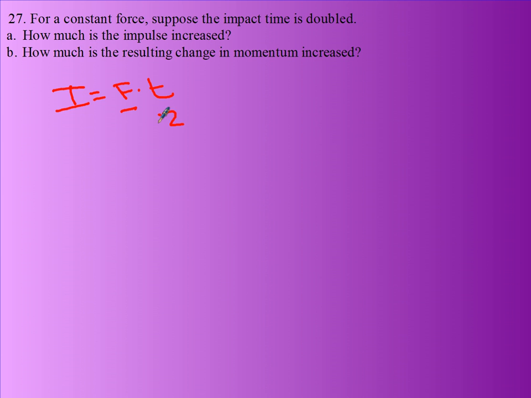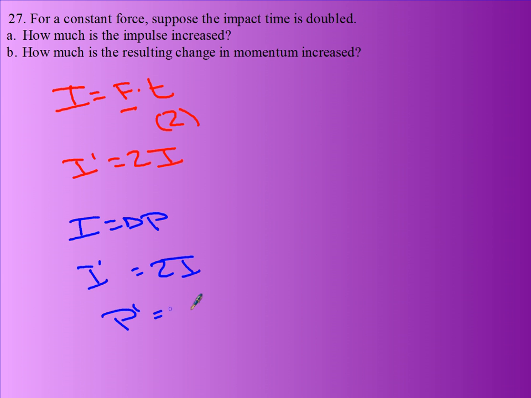If I double the impact time, I see my new impulse is going to be twice my original impulse. Now remember, impulse equals change in momentum. So if my new impulse is doubled, then my new change in momentum will also be doubled.